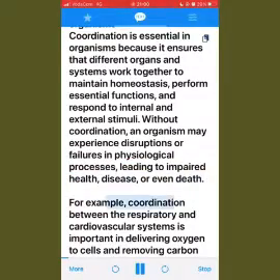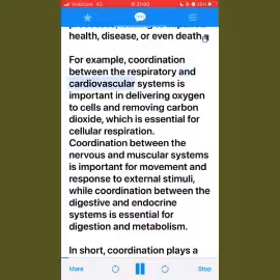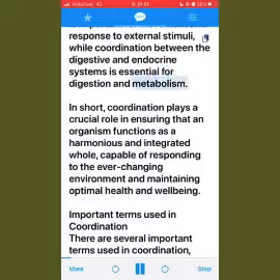For example, coordination between the respiratory and cardiovascular systems is important in delivering oxygen to cells and removing carbon dioxide, which is essential for cellular respiration. Coordination between the nervous and muscular systems is important for movement and response to external stimuli, while coordination between the digestive and endocrine systems is essential for digestion and metabolism. In short, coordination plays a crucial role in ensuring that an organism functions as a harmonious and integrated whole, capable of responding to the ever-changing environment and maintaining optimal health and well-being.